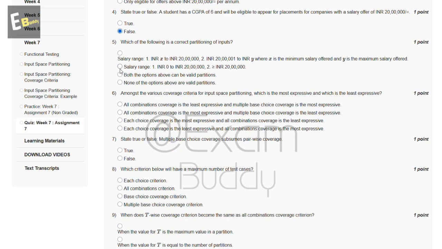Now the fifth question is, which of the following is a correct partitioning of input? So these are the options, and the answer to our fifth question is C. Both the options above can be valid partitions.